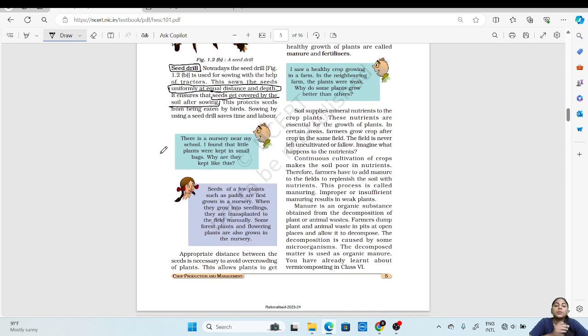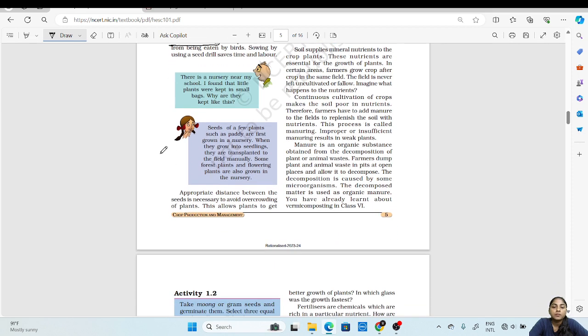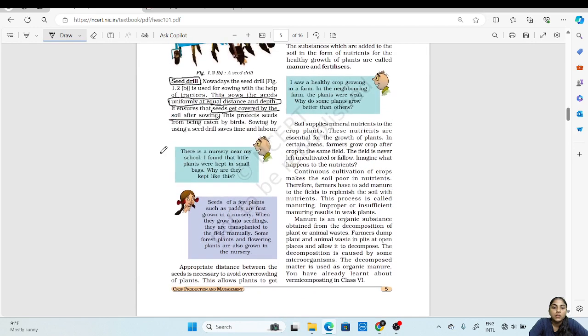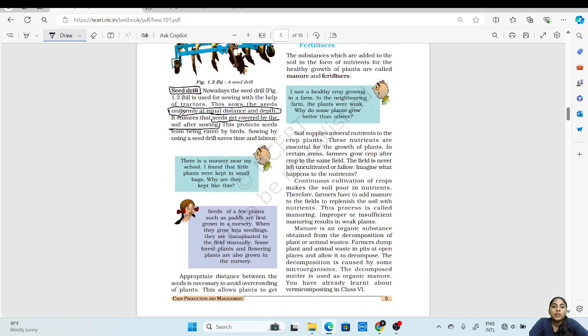So the seed drill automatically covers these seeds after sowing, which protects the seeds from being eaten by the birds. Hence, there is no reduction in the yield or produce of the crop. As we have read over here, the seeds are sown at equal distance and depth.